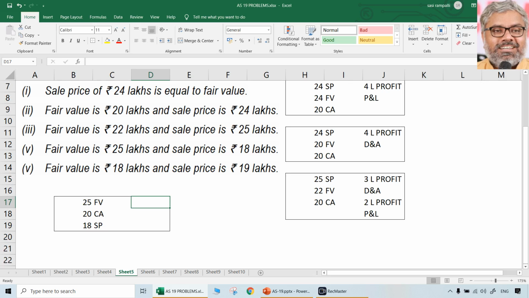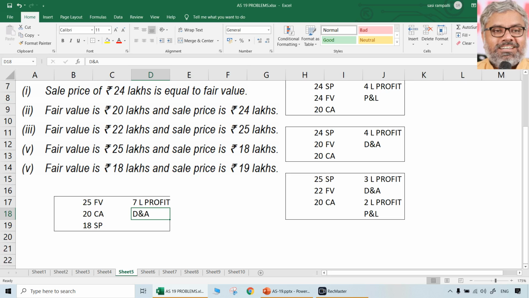Fair value is more than selling price by how much? 7 lakhs, right?